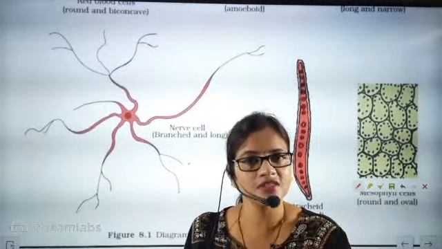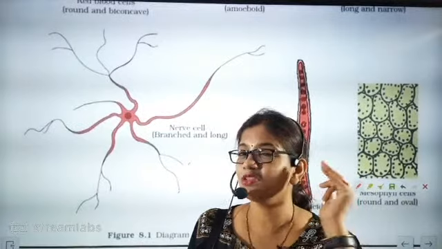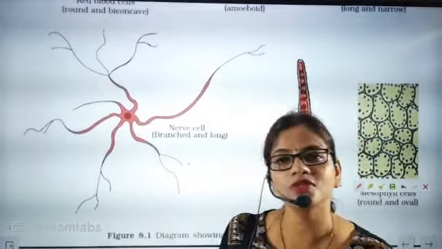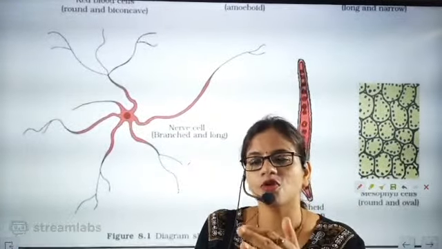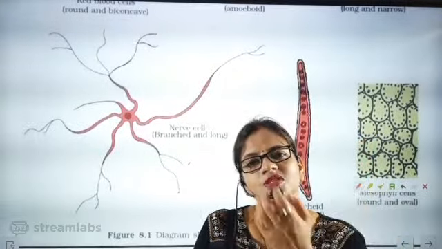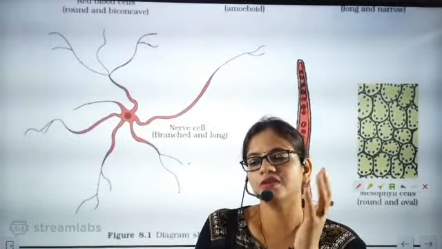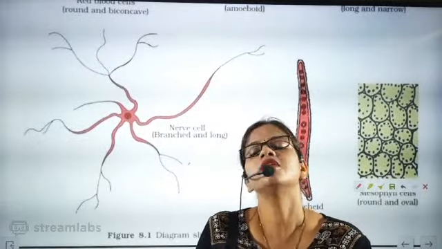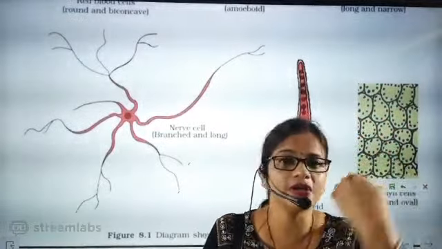That means your eyes are receptors. What you hear, you transmit this information to the brain. That means your ears are also receptors. What you smell, you transmit this information to the brain. What you speak is controlled by the brain. That means beta, that speech comes when your brain is ready to speak. It is not that you are speaking, it's the brain controlling your speech. So when we have received the information, accordingly we speak.